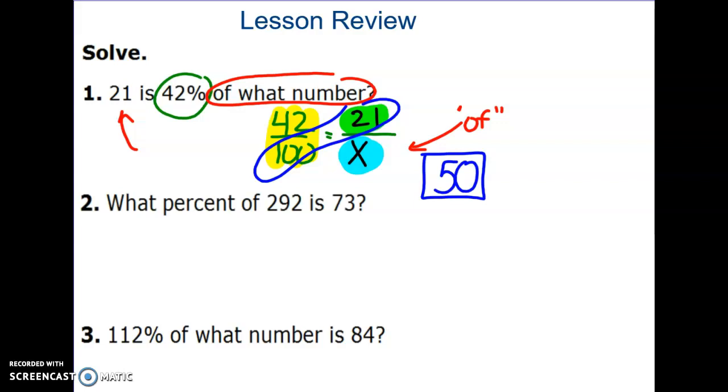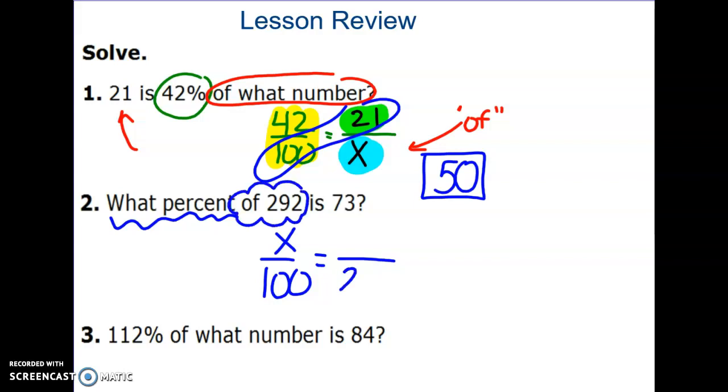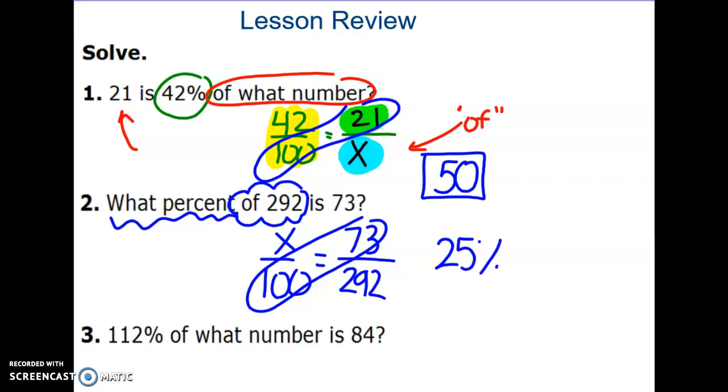For the second one, our percent, what percent? We don't know it. So we're going to write x over 100 for our percent. We know from here that our total is 292, so I'm going to put that as my bottom amount, my total amount, and put a 73 right here. Using our cross products now, we're going to take 73 times 100, which is 7,300. We're going to divide that by 292, and our answer would be 25. Now in this case, it's going to be 25% because the question is, what is the percent of that?